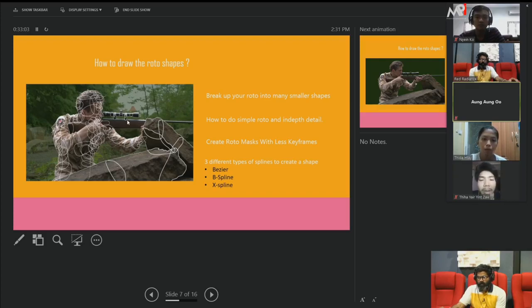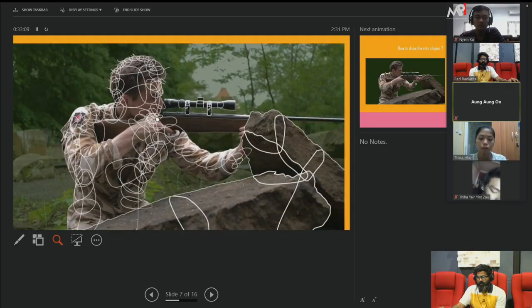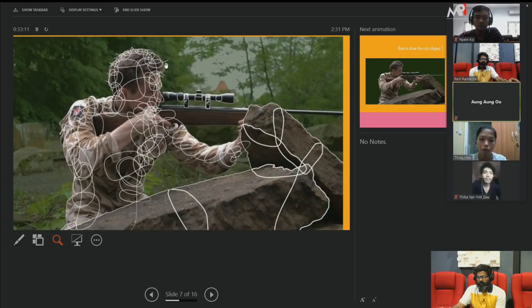So you can see how many shapes they are putting. This is the shape I'm saying. You need to cut each and every shape separately. You can see the gun, they didn't put a single shape. You have to put separate shapes so that you can get detail and good quality and you can change the background.